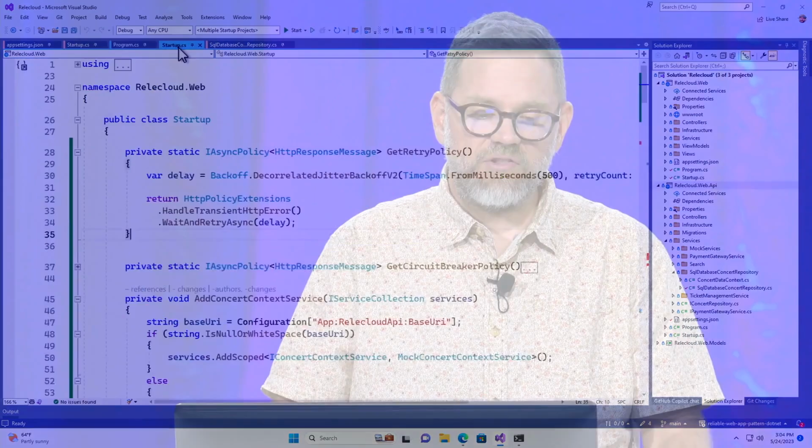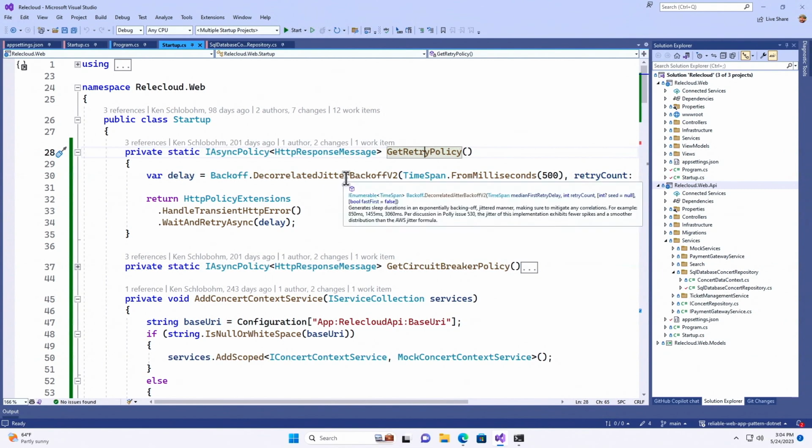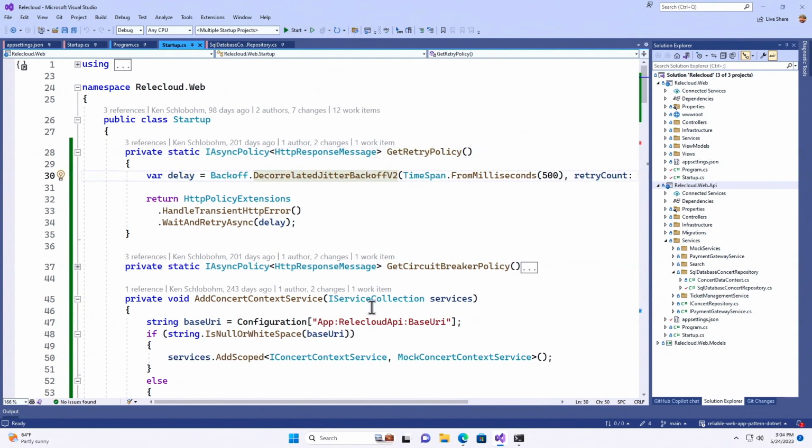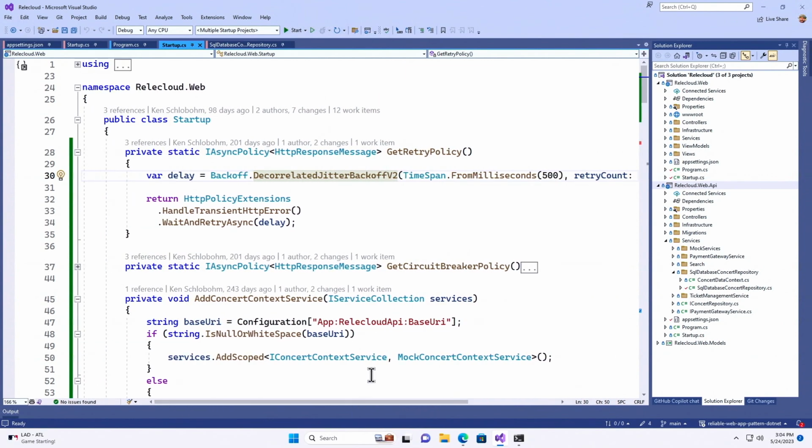All right, so let's actually implement Polly then for our concert search. I have the retry policy already created, so I don't have to type and make a bunch of typos. And this is what it will look like. It has a decorrelated jitter backoff v2 policy, which is just like a random type policy that says delay 500 milliseconds, do it for three times.